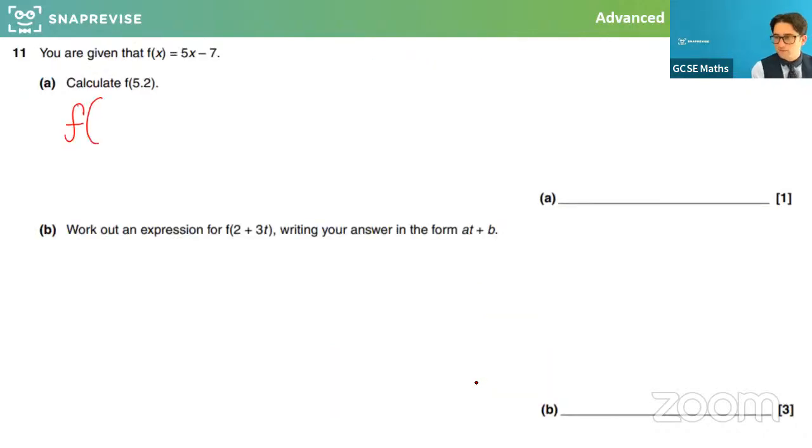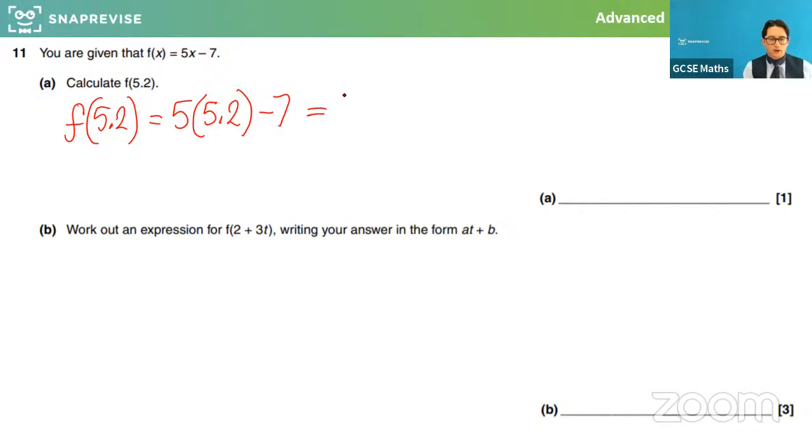Right, anyway, let's have a little look at this one. And as I said, do keep me informed if you need me to clarify anything. But if you guys want to work ahead of me here and put 5.2 into the function as x and see what it spits out, that would be superb. Brilliant. So if I sub 5.2 in as the input, so I'm doing f of 5.2, which would be 5 lots of 5.2 minus 7. Let me know what we get out. So what output does it return? What does it spit out after the input of 5.2 has gone into that function? So that function times it by 5 and then subtract 7. What do we get out? Let me know.